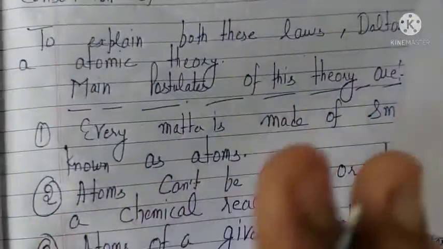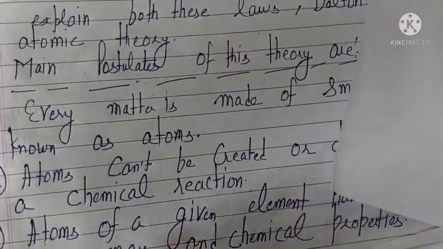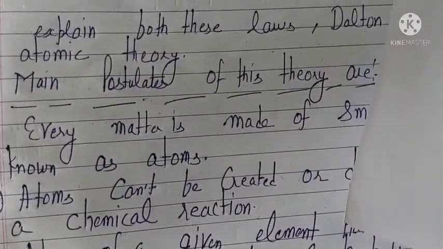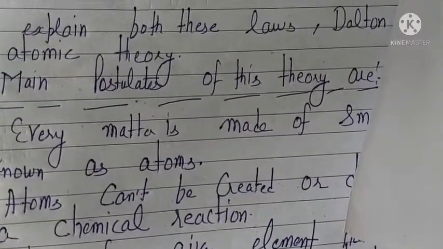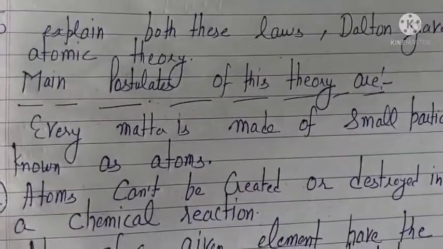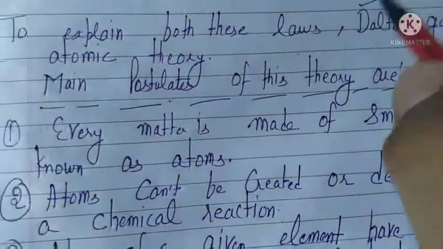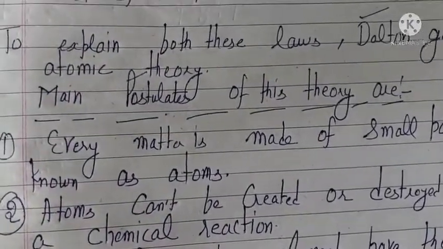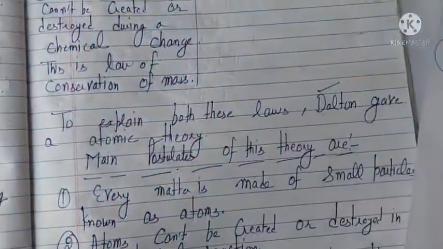So there are 2 laws when a chemical reaction is taking place, because in a chemical reaction a compound is being formed and that compound has a constant proportion of elements by mass, and mass is always constant in a chemical reaction. So Dalton gave an atomic theory in order to explain both these laws: the law of conservation of mass and the law of constant proportion. There are 2 laws. So Dalton gave an atomic theory.